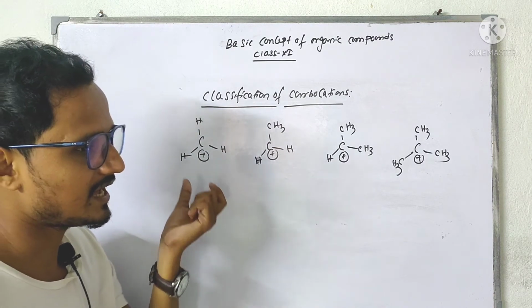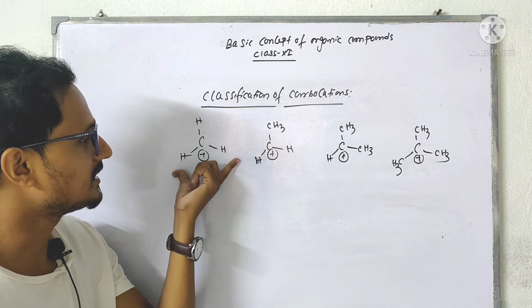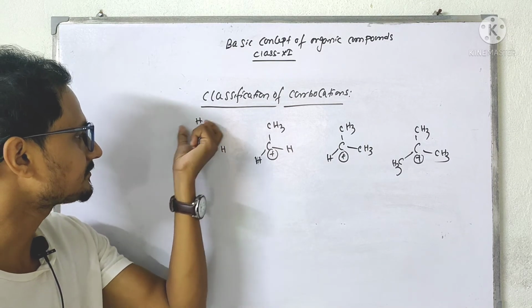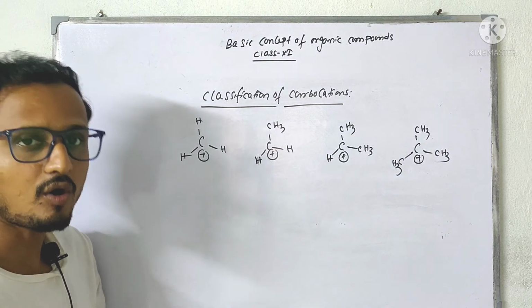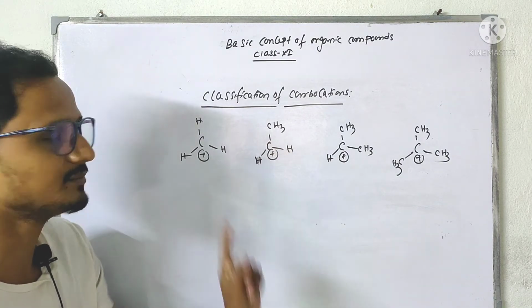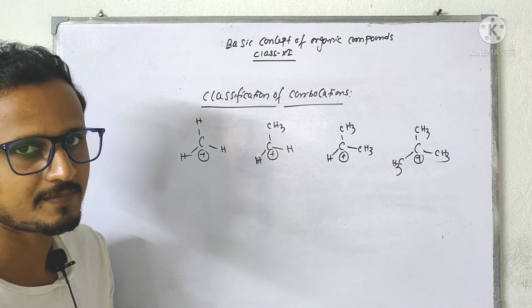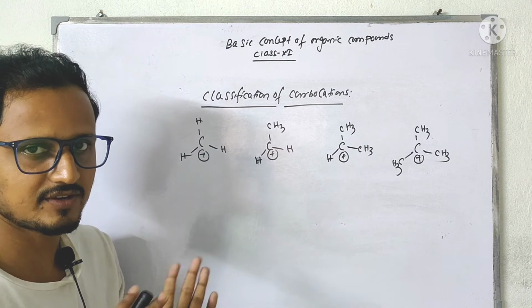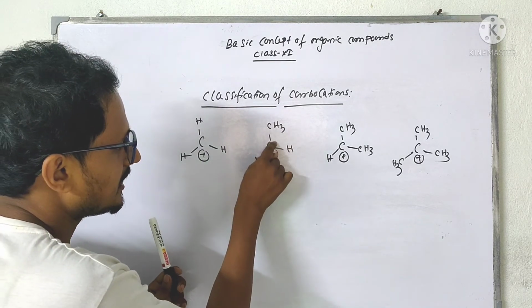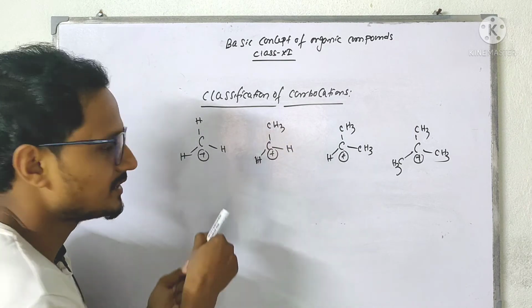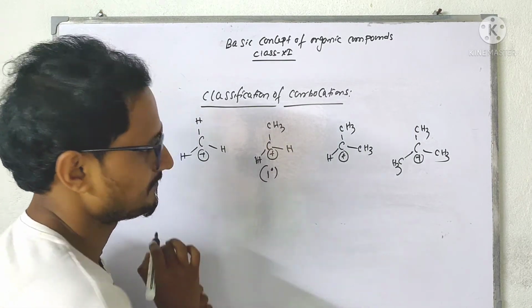So if there is no carbon attached with the central carbon, or if at least one carbon is attached with the central carbon, it will be 1 degree carbocation. This carbon having only one methyl group, that means it is attached with only one carbon, so it is 1 degree carbocation.